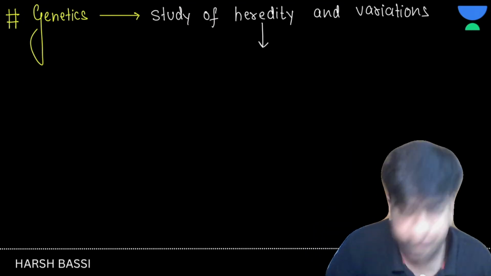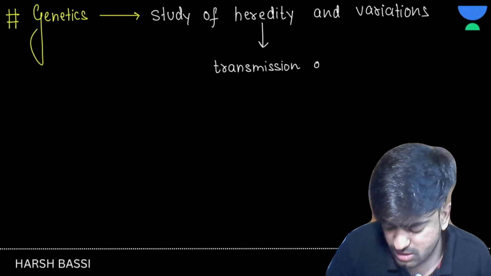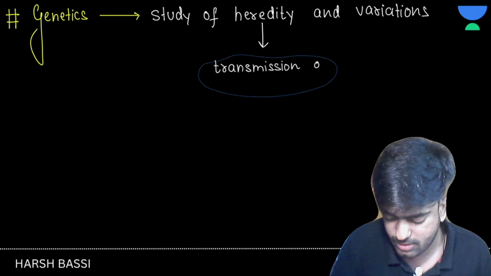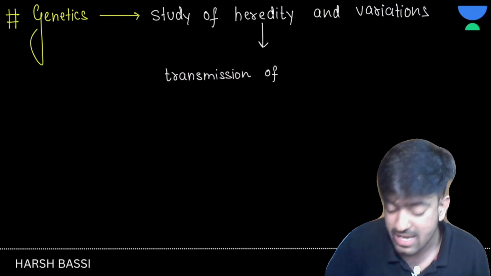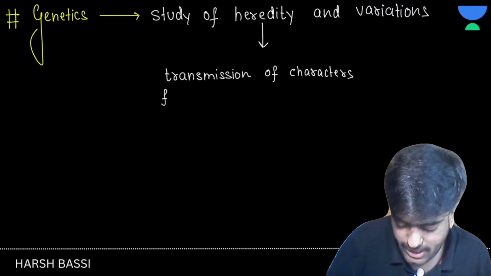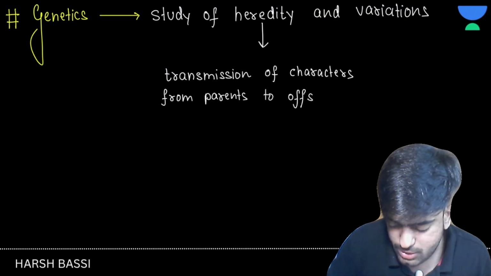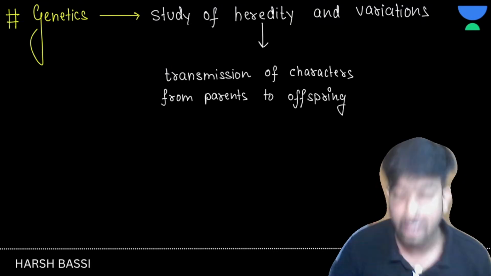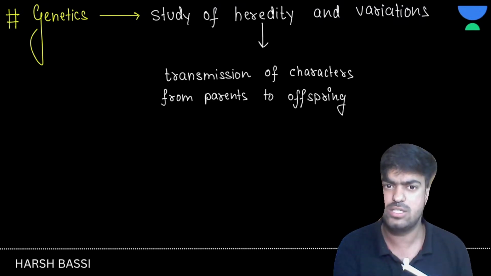So can I write here transmission of... if you are facing this, that transmission is a very huge term, so I can write here transfer of also. So transmission, or I can say transfer of characters from parents to offspring is known as what? Is known as heredity. And I think this particular definition is clear to you.